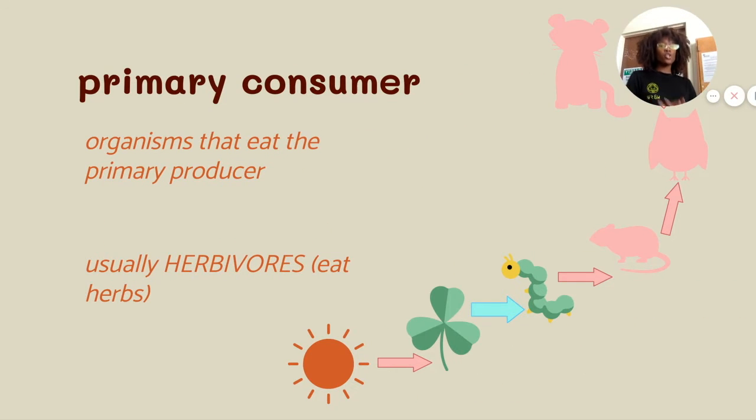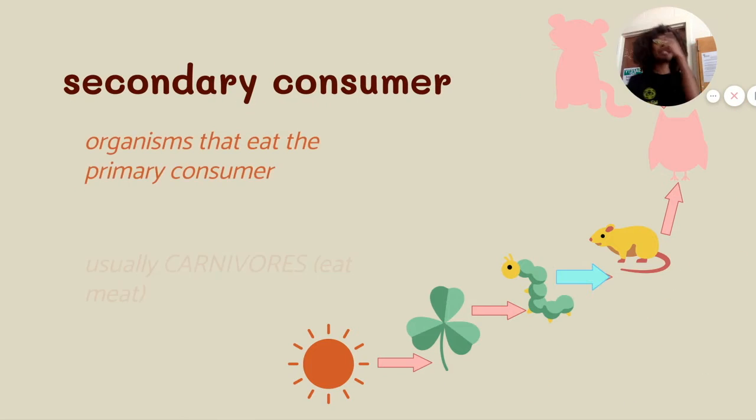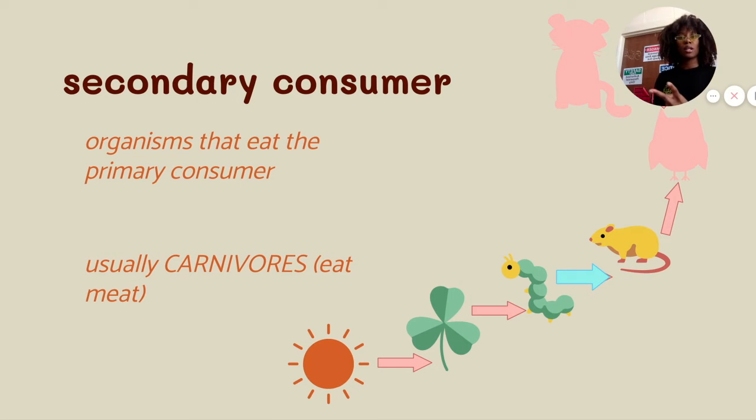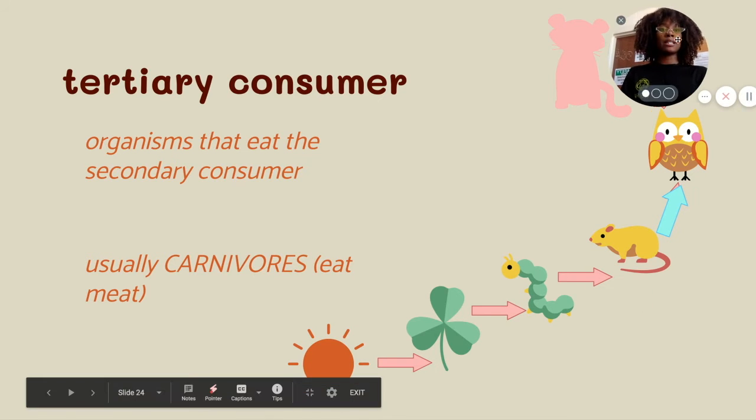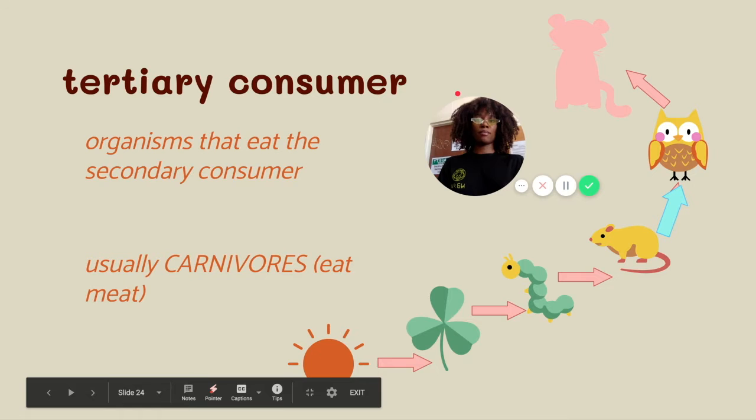Then we have consumers. The very first consumer in a chain is called the primary consumer, because primary means first. The primary consumer is usually an herbivore. It eats herbs. Then the second consumer in a chain is the secondary consumer. They eat the primary consumer. Then we have what's called the tertiary consumer. Tertiary means three. They're the third consumer in the chain. They're going to eat the secondary consumer.